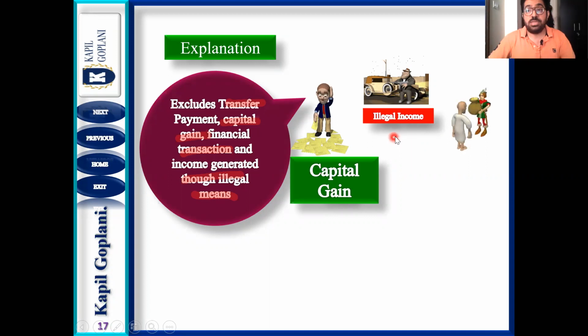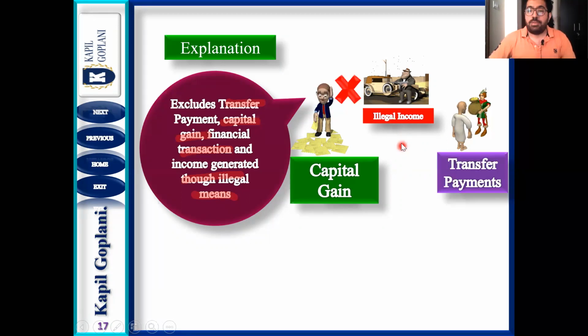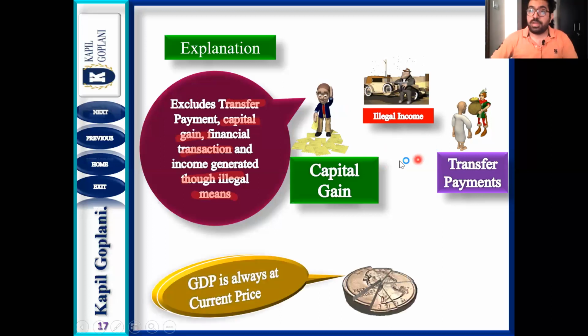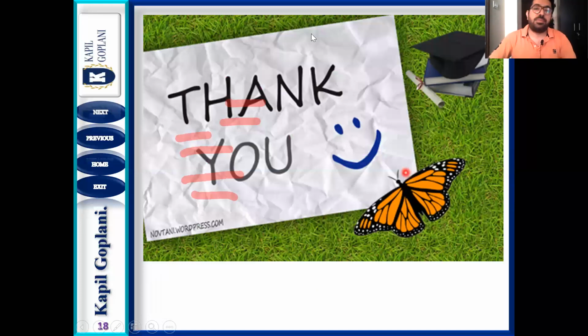GDP, प्रोड्यूस. तो प्रोडक्शन ऑफ गुड्स एंड सर्विसेज only, we are confined with goods and services, not with anything else. And already told you, सो ये आपके पास तीन इमेजेस यहाँ पे सामने हैं. कैपिटल गेन्स इंक्लूड नहीं होती है, इलीगल इनकम इंक्लूड नहीं होती है और ट्रांसफर पेमेंट्स इंक्लूड नहीं किए जाते. GDP हमेशा हम निकालते हैं current price पे. अब current और base price पे भी एक कॉन्सेप्ट है, that is real GDP and nominal GDP, we will be seeing in my upcoming lecture. This was the basic lecture, hope you are able to understand this.